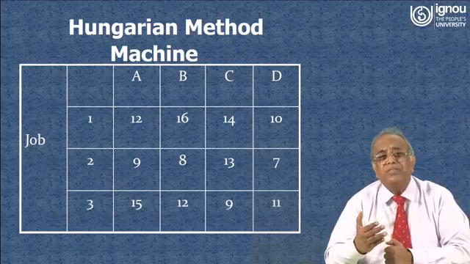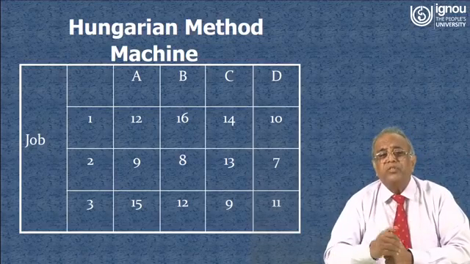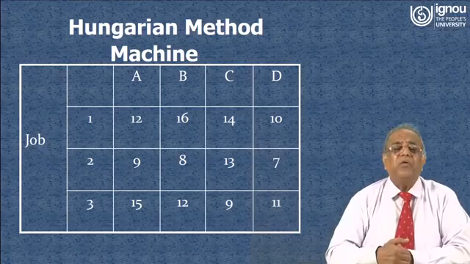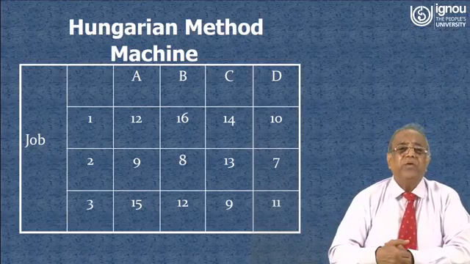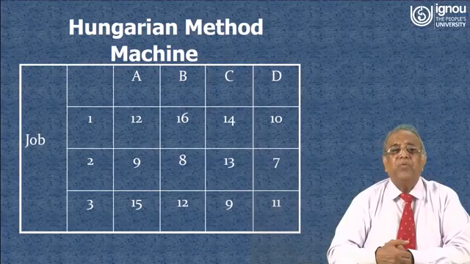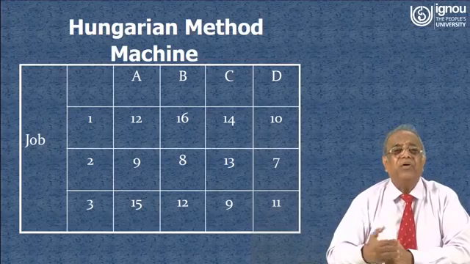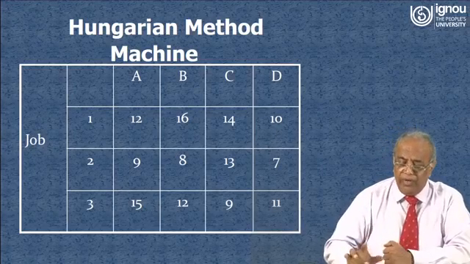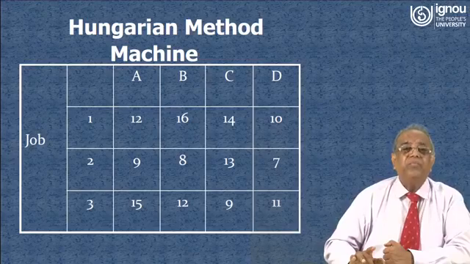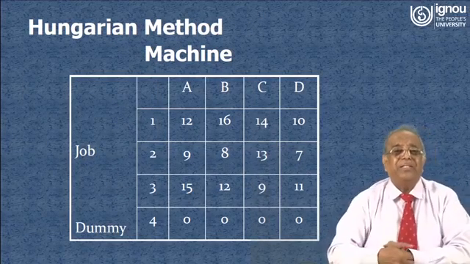So to convert this situation into number of jobs equal to the number of machines, we will take another dummy job, that is the 4th job, and we assign the cost 0 for the dummy job for any of the 4 machines. So a new revised table is like this.